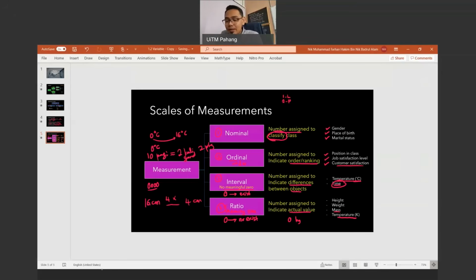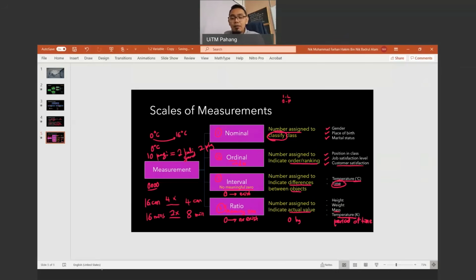Tapi kalau period of time, boleh masuk bawah ratio. Kenapa? Kalau 0 maksudnya tak wujud waktu itu. Okay? Dan kita boleh buat gandaan. Like for example, kita ada 16 minutes. Maksudnya 2 kali ganda daripada 8 minit. Oh, yang ni lagi cepat daripada itu. Kita boleh compare begitu. Right? 2 kali ganda 8 minit.